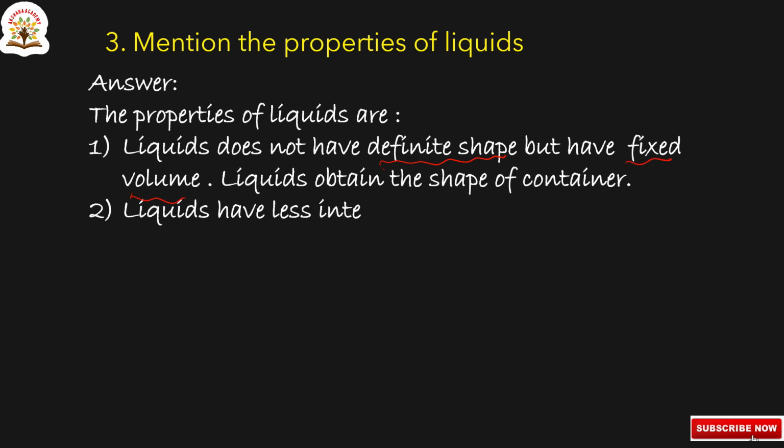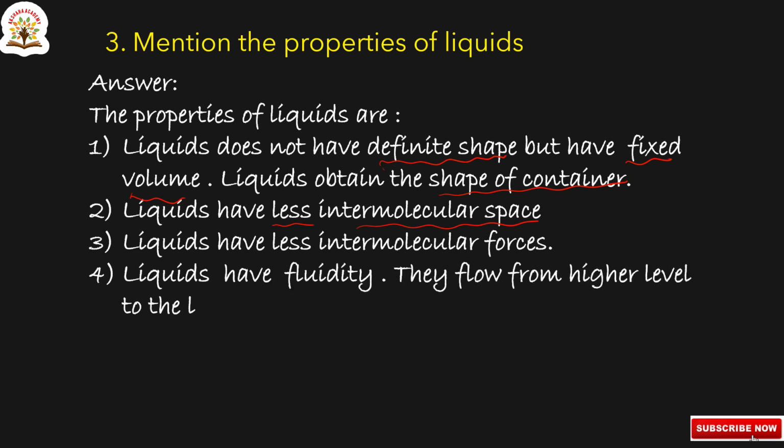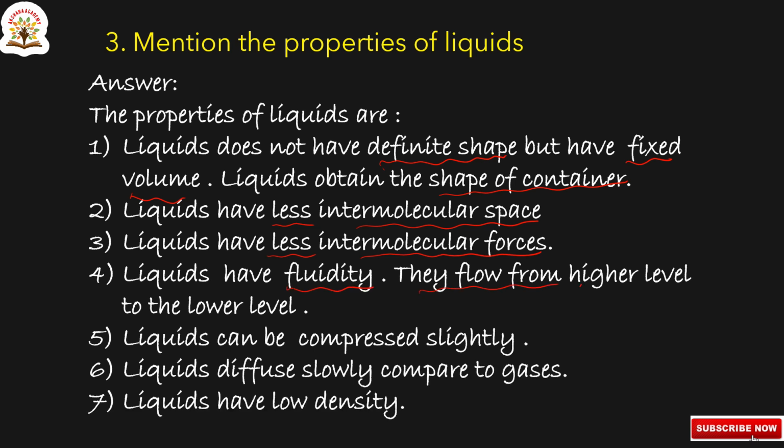Liquids obtain the shape of the container and liquids have less intermolecular space. Why? Because in liquids molecules are loosely packed. Liquids have less intermolecular forces. Liquids have fluidity. They flow from higher level to lower level. Liquids can be compressed slightly and liquids diffuse slowly compared to gas. Liquids have low density. These are the properties of liquids.